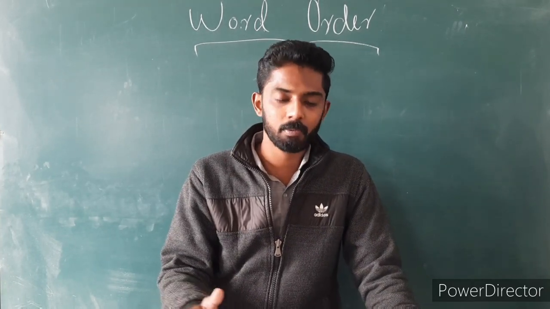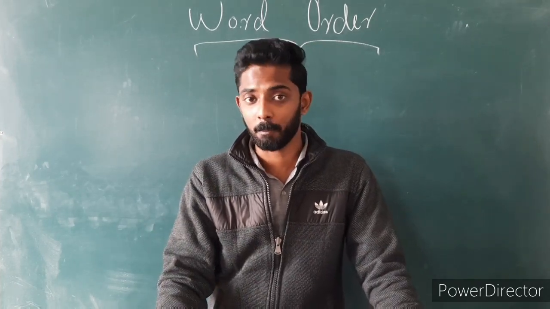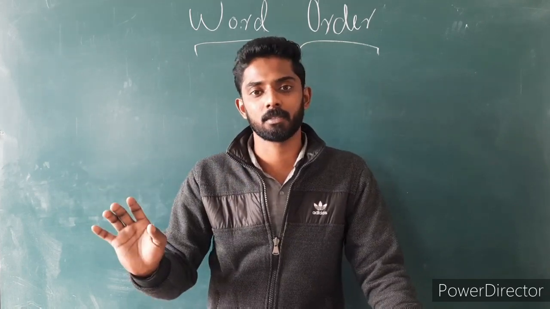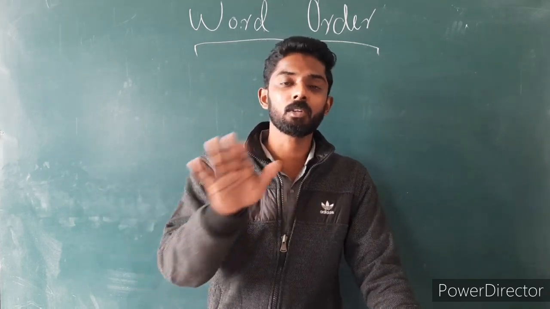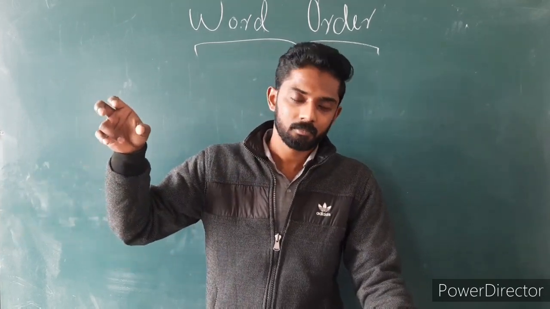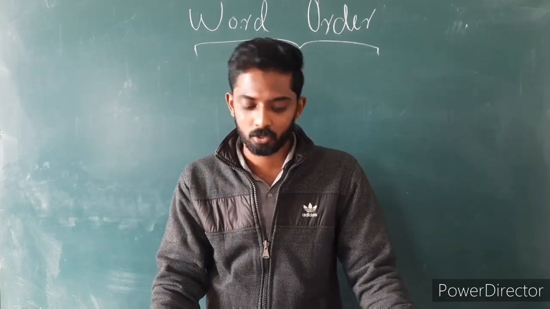We place the adverb of place in the beginning, followed by the adverb of time. These two adverbs will be towards the end of the sentence. The main rule stands the same: at the end we place the adverb of place first and then followed by time. So this is the main rule.